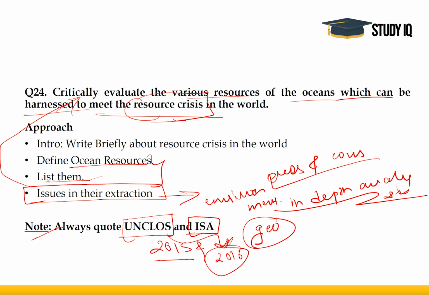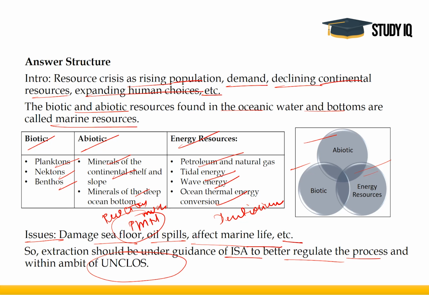See the question, it was very difficult to form a flow, but the way we have broken down the question, it now looks logical that there is a resource crisis in the world. That is why we are going for oceanic resources, but at the same time, while extracting resources, we should be careful. That is where we talk about the issues. All right. I hope it is clear to you guys.